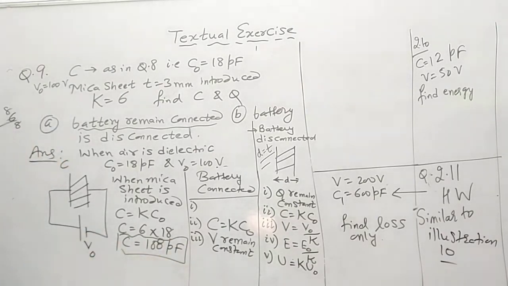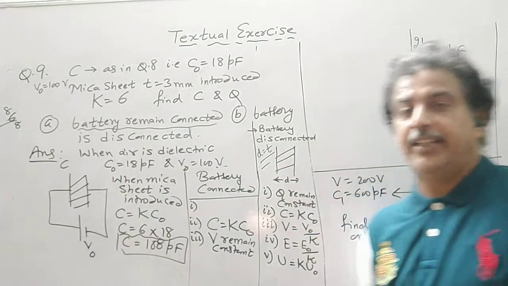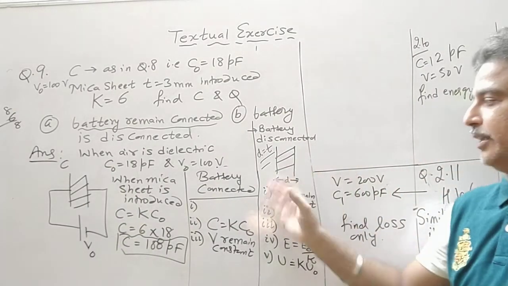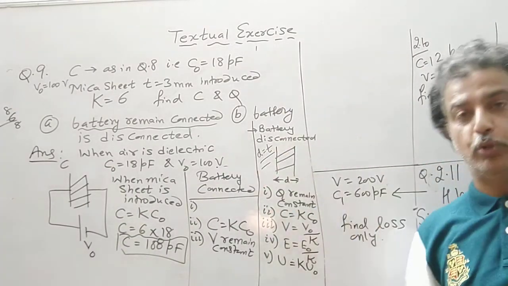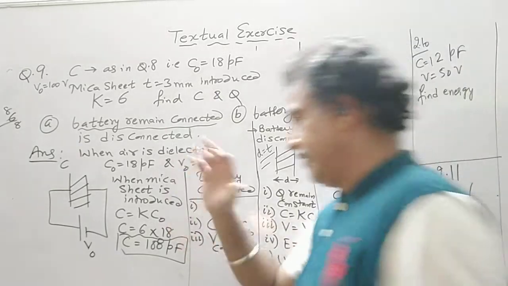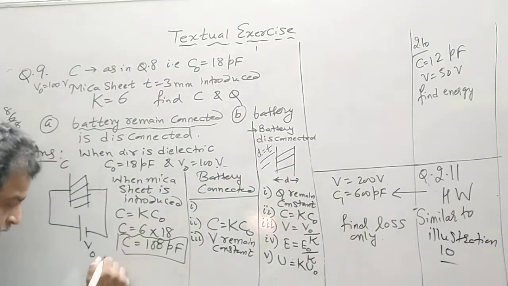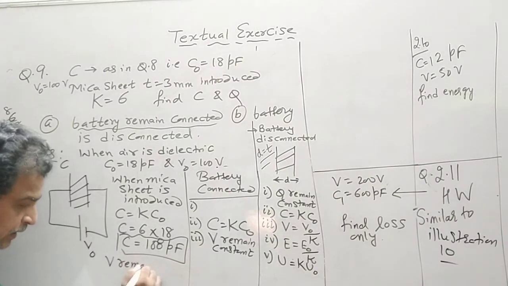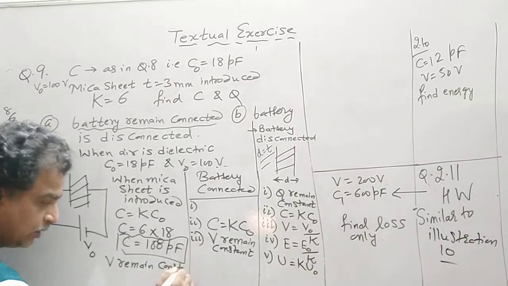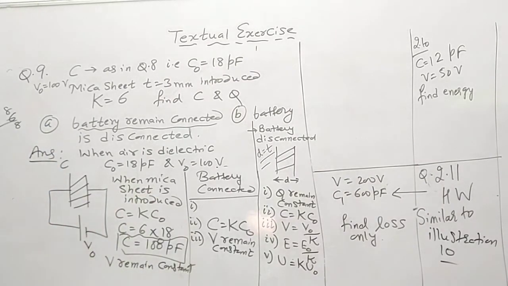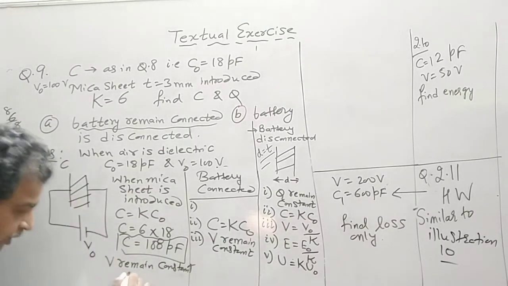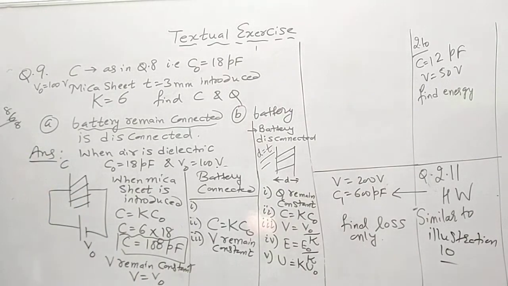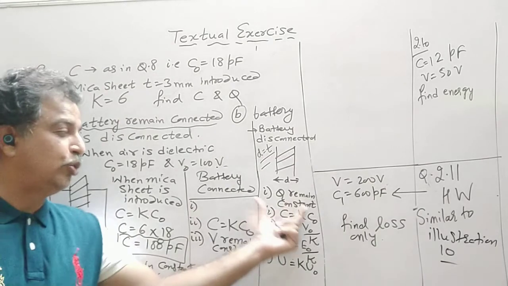C increases whether the battery is connected or the battery is disconnected. In both the cases, C increases. V remains constant, so even after the introduction of the mica sheet, V is equal to V0. Now the Q. What will happen to the Q?